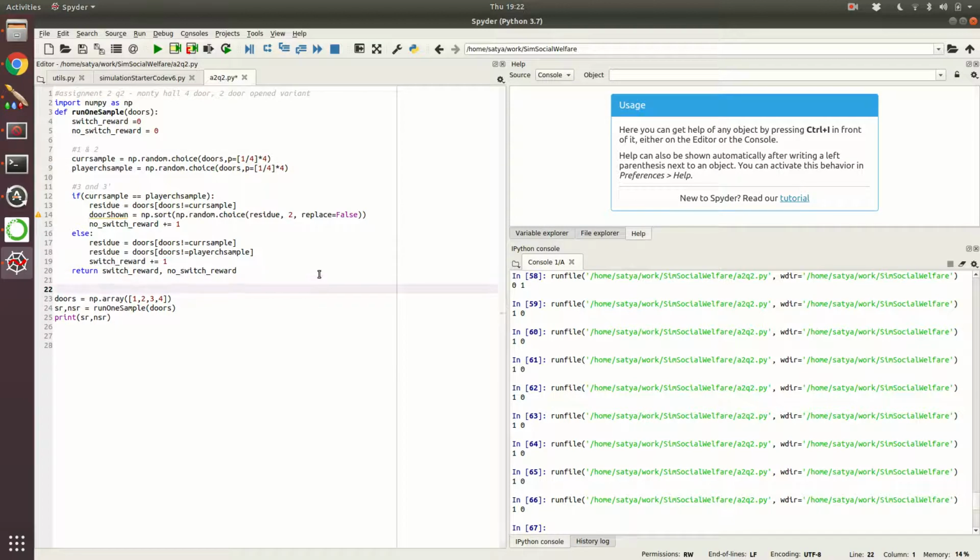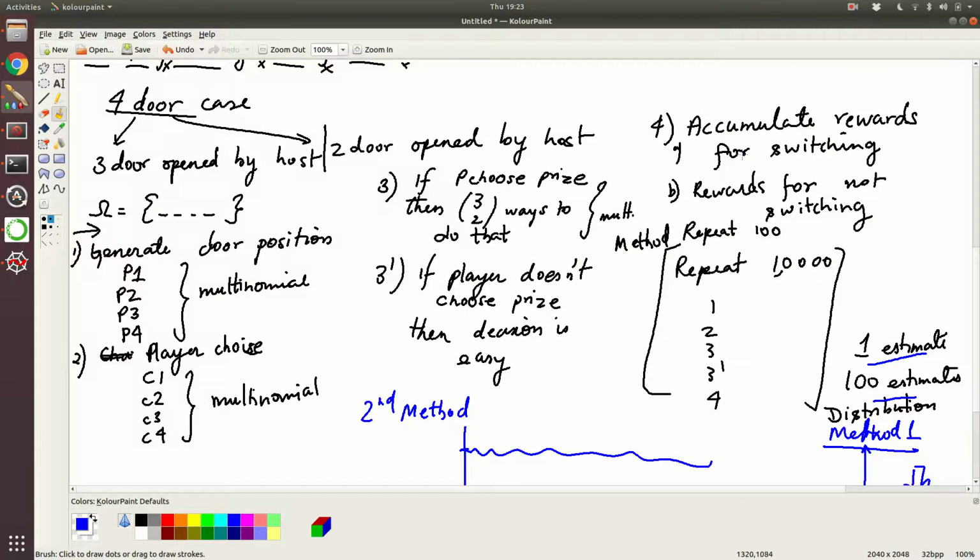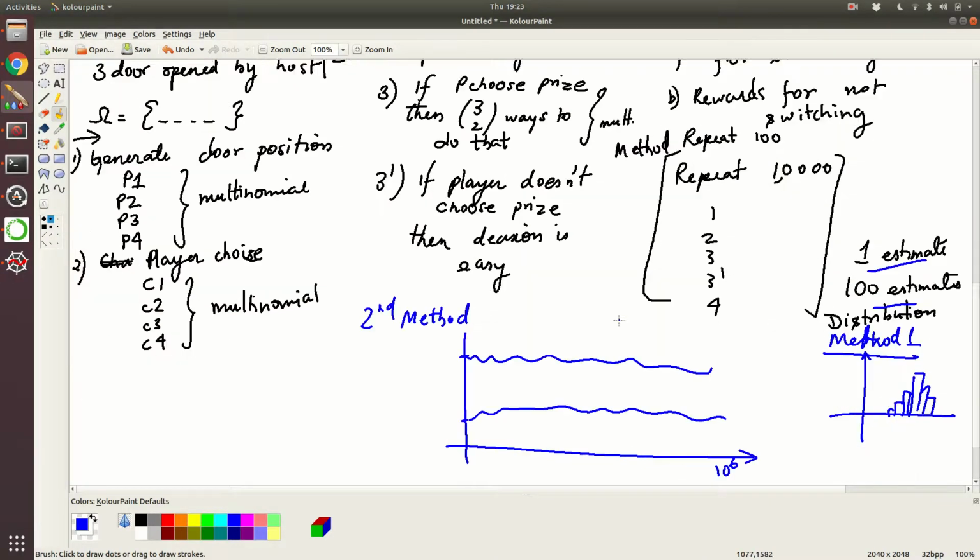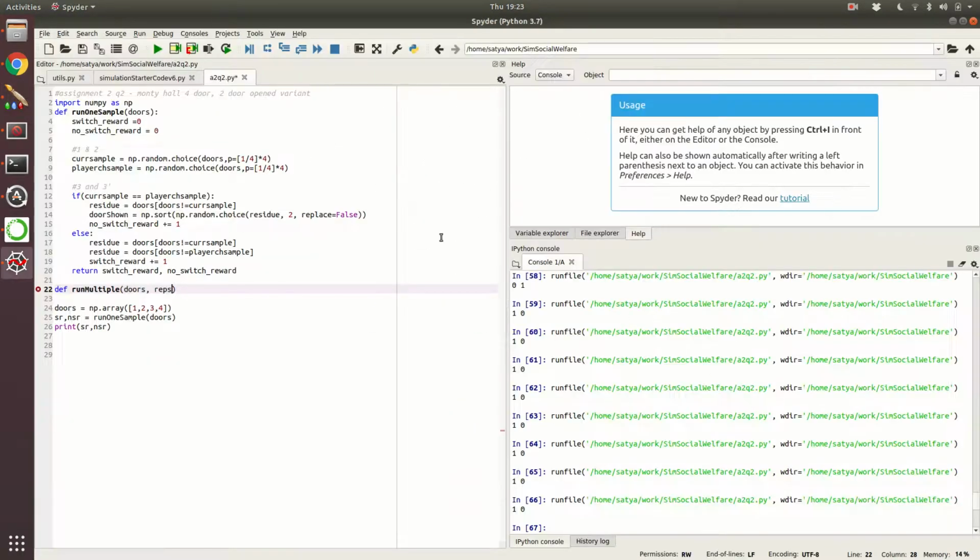So now let's collect this for a multiple number of times. def run_multiple, and we will again pass the doors, and also count reps, how many repetitions we want. In the first method we are going to run 10,000 times, so reps equal to 10,000.